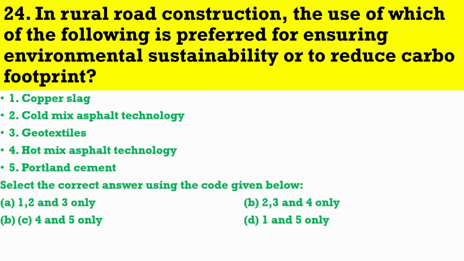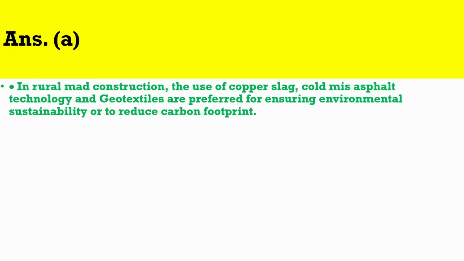In rural road construction, the use of which of the following is preferred for ensuring environmental sustainability or to reduce carbon footprint? The correct answer is A. In rural road construction, the use of copper slag, cold mix asphalt technology and geotextiles are preferred for ensuring environmental sustainability or to reduce carbon footprint.